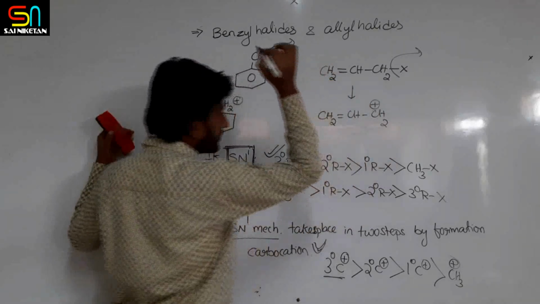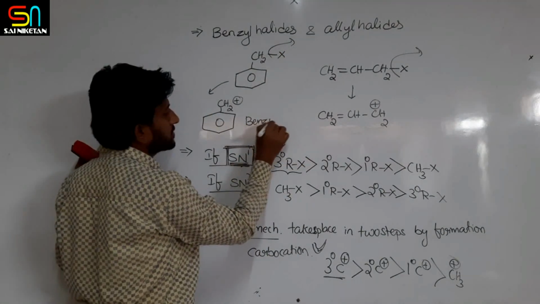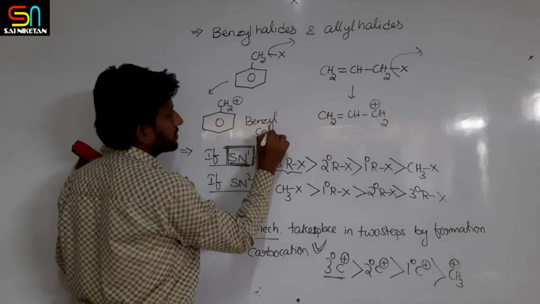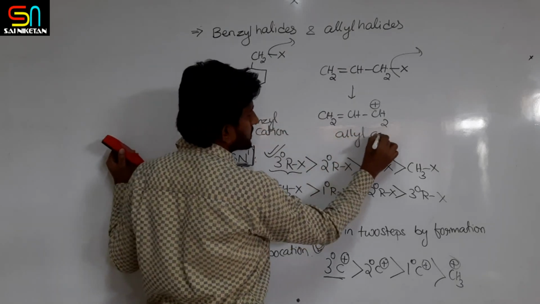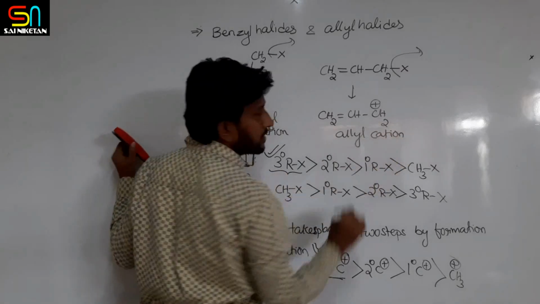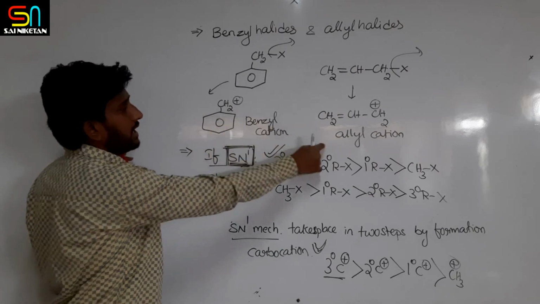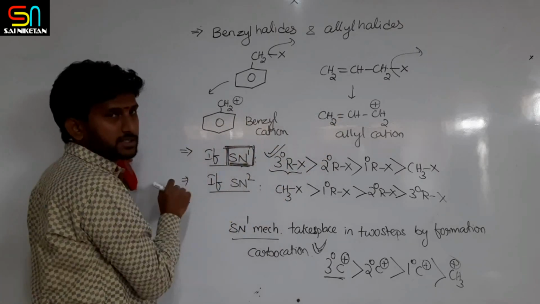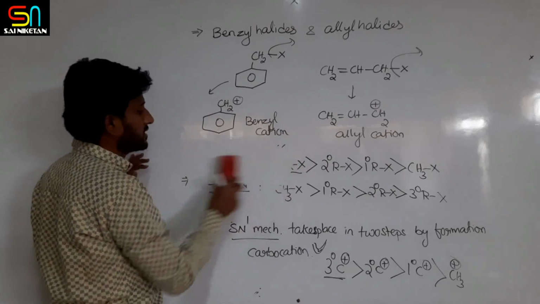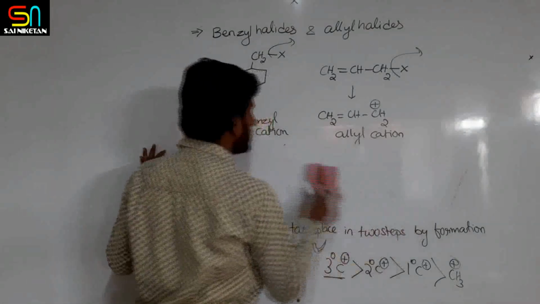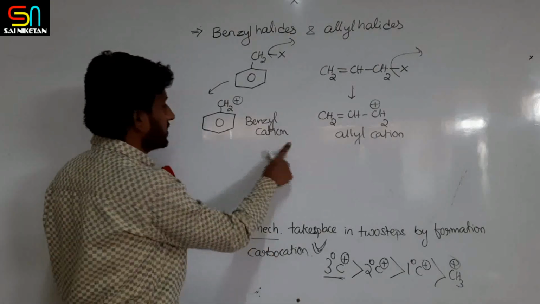So this is the benzyl cation, this is the allyl cation. Now you know that benzyl cation and allyl cation are both stabilized by mesomeric effect or resonance effect.